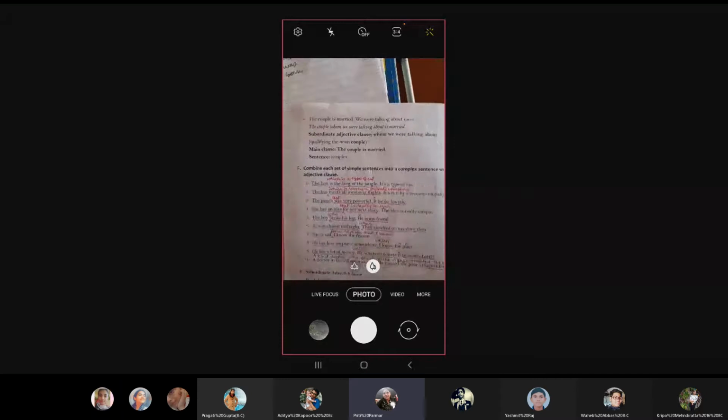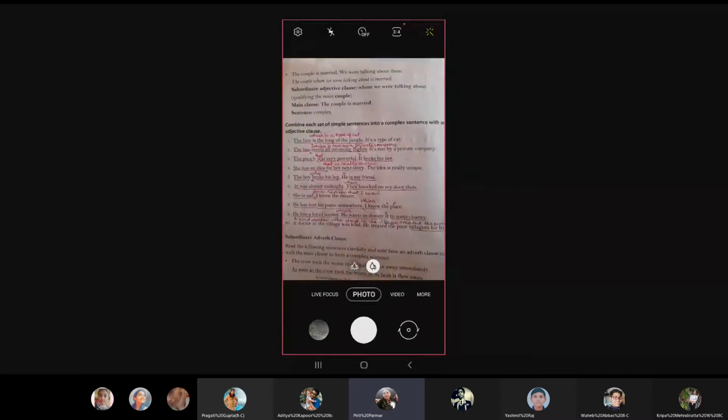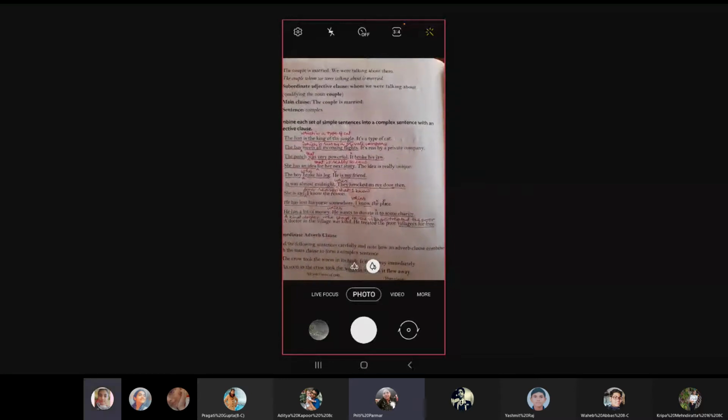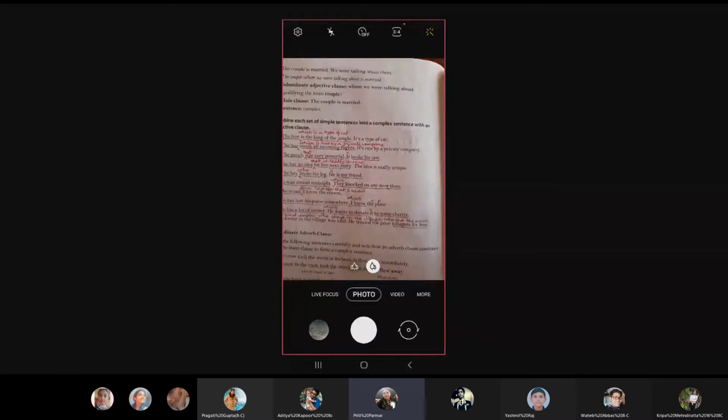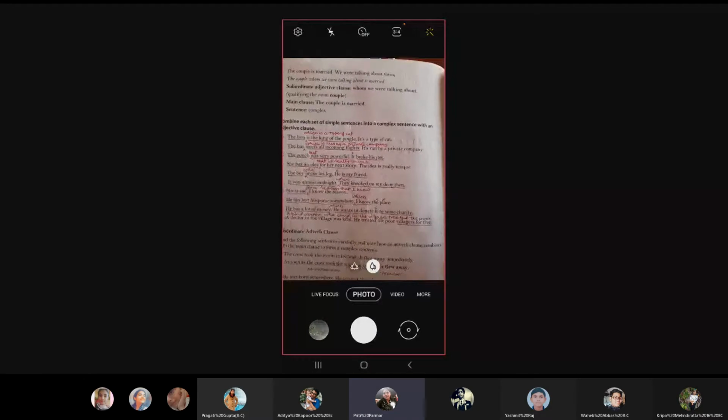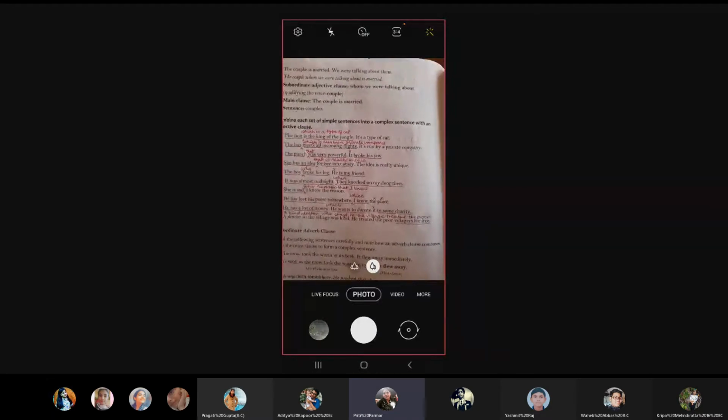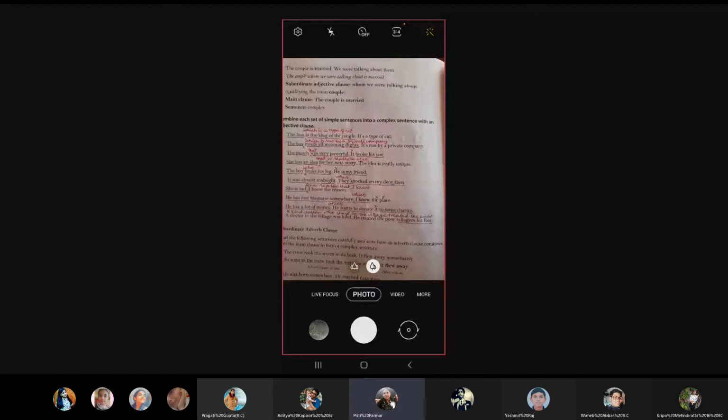Now let us see exercise F carefully. Combine each set of simple sentences into a complex sentence with an adjective clause. Question one: the lion is the king of the jungle. It's a type of cat. Listen very carefully, children.